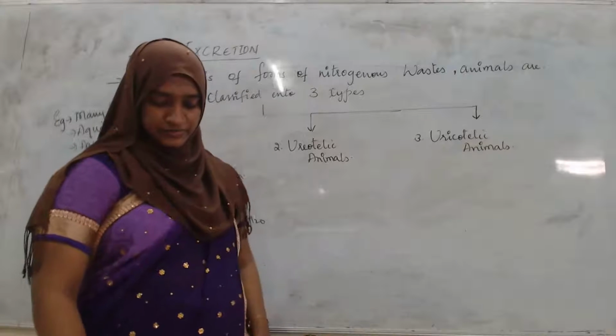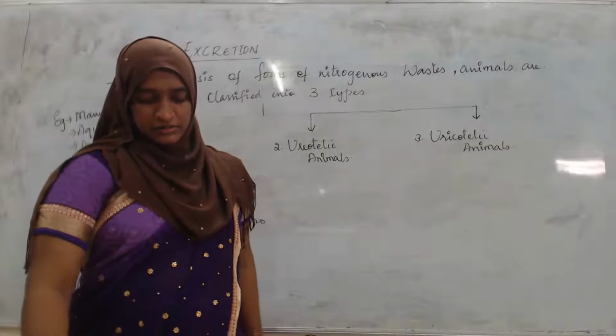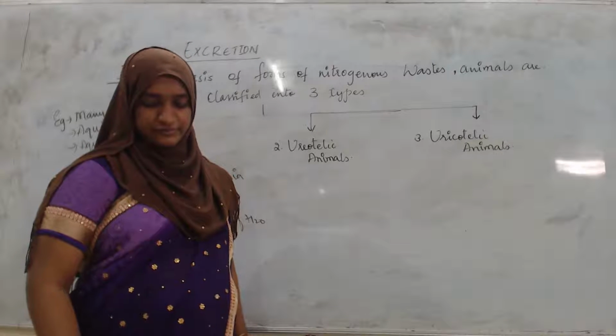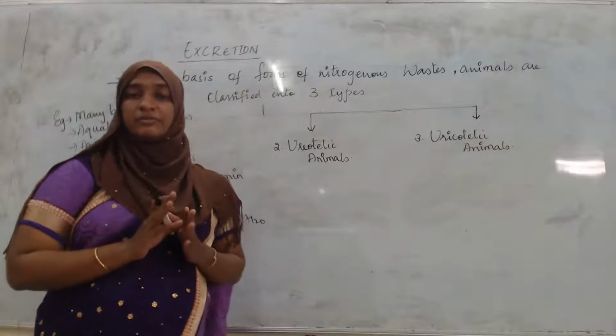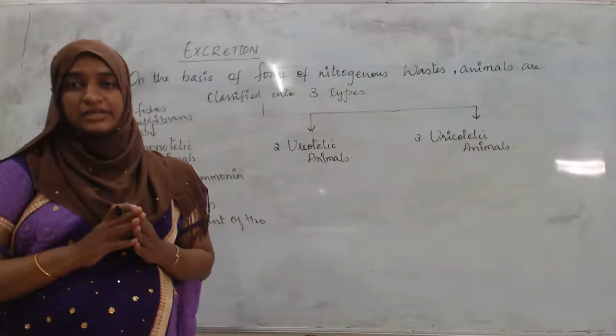The next point here, in this there will be no presence of kidneys.